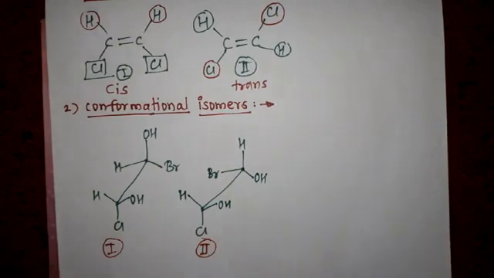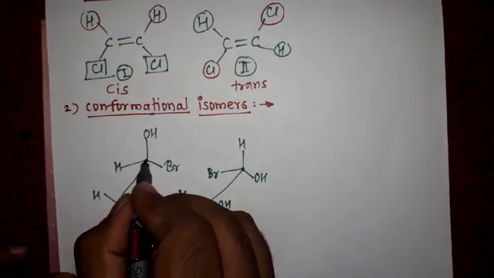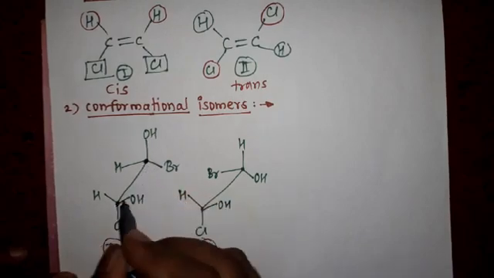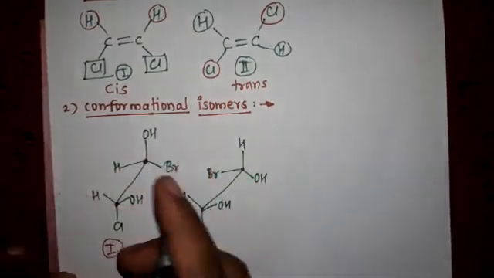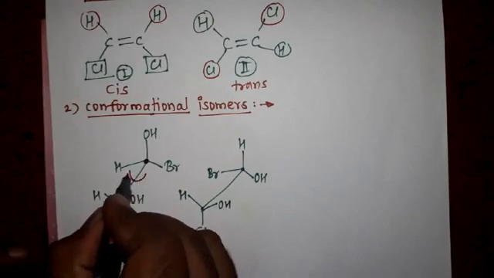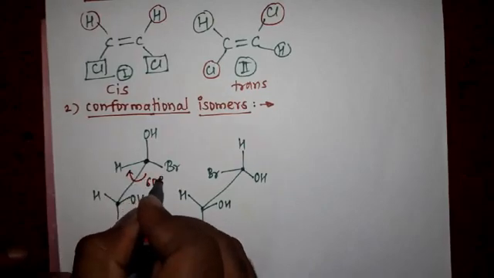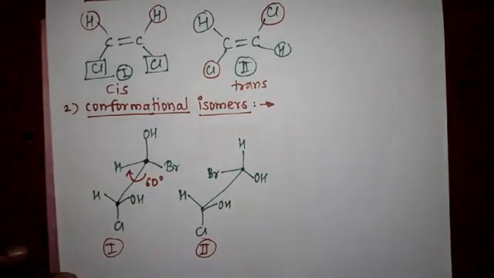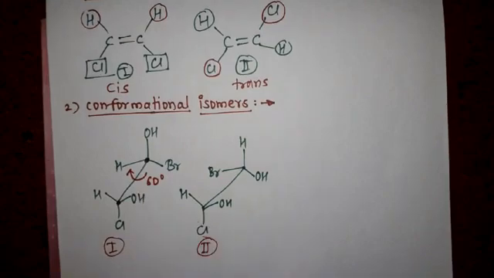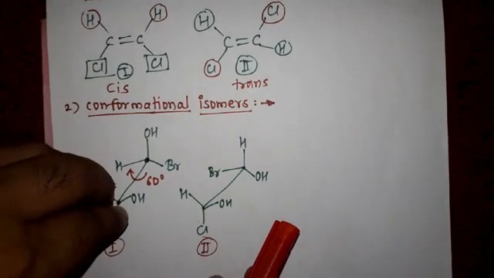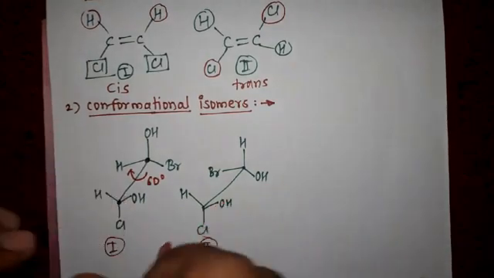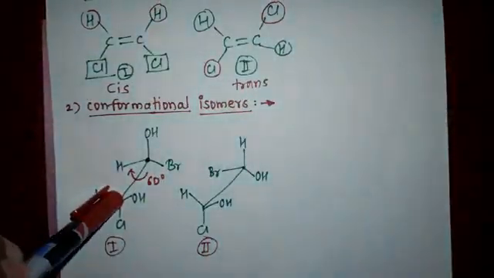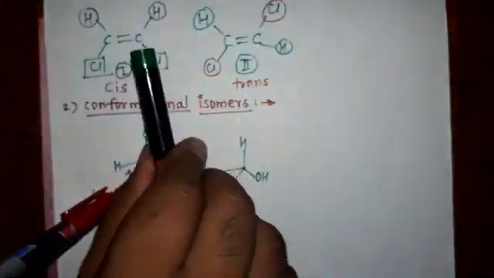When I rotate this bond about 60 degrees, this carbon is stable, meaning I hold this carbon and just rotate the other carbon like this.